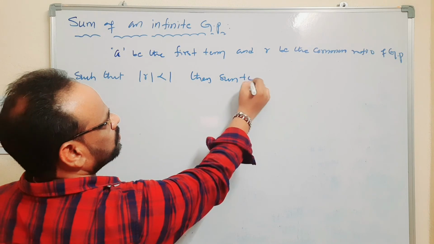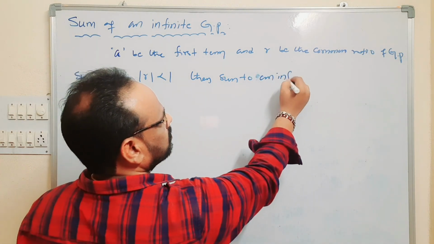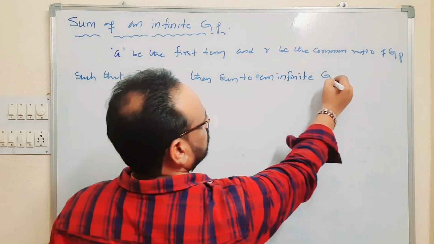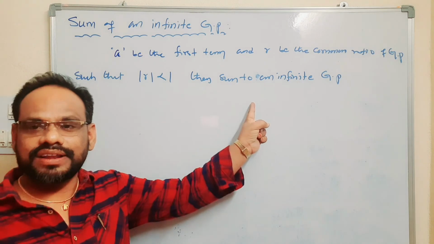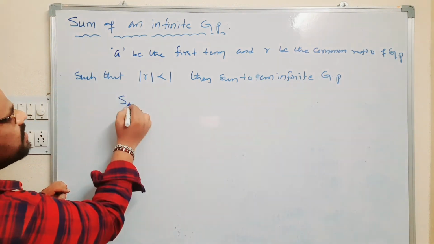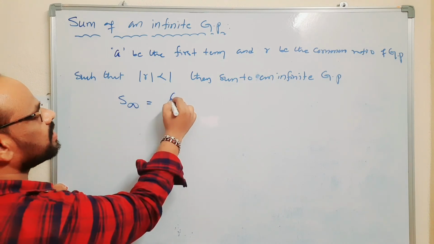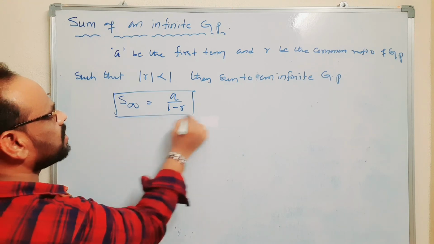sum to an infinite GP is denoted by S infinity, and is given by a by 1 minus r. This is the formula, a by 1 minus r.